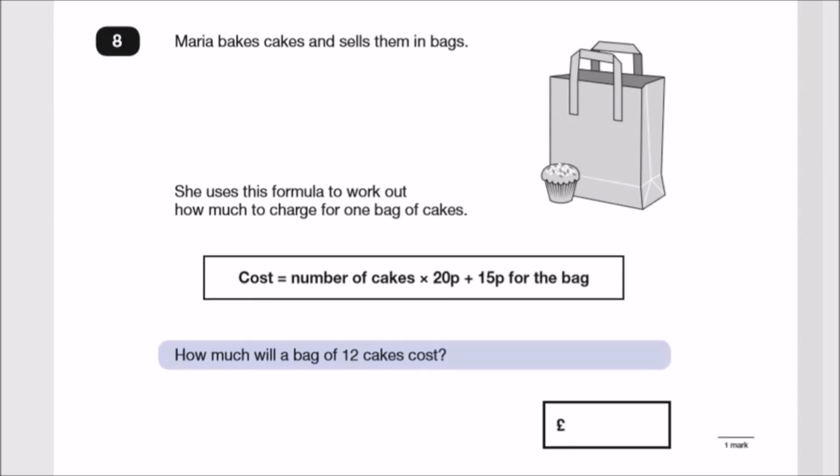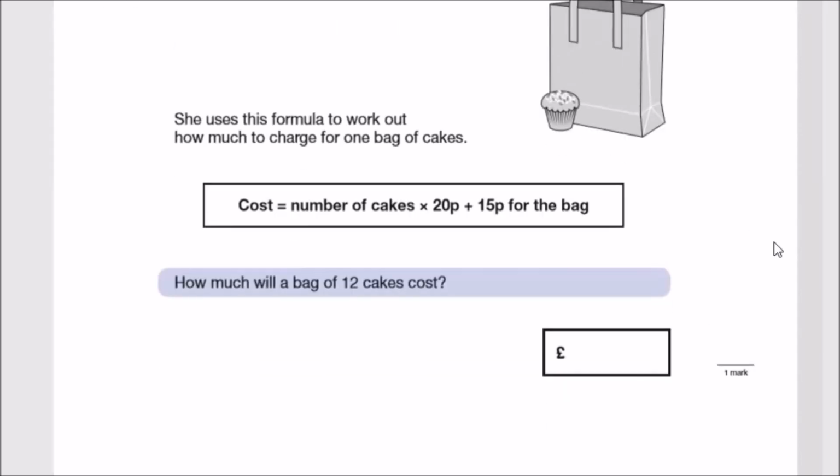Okay, full screen. So Maria bakes cakes and sells them in bags. Whew, that muffin looks kind of nice. She uses this formula to work out how much to charge for 1 bag of cakes. So apparently, for the number of cakes, you need to multiply that by 20p per cake and add 15p just for the bag. How much will a bag of 12 cakes cost?